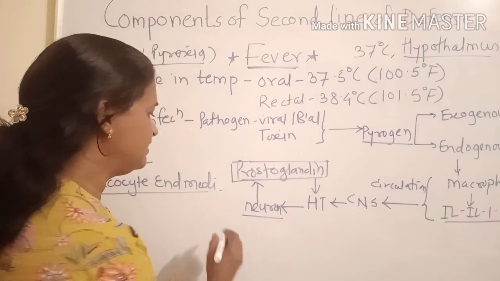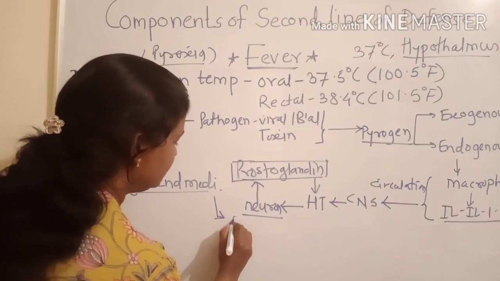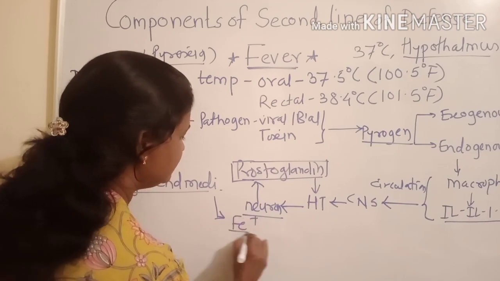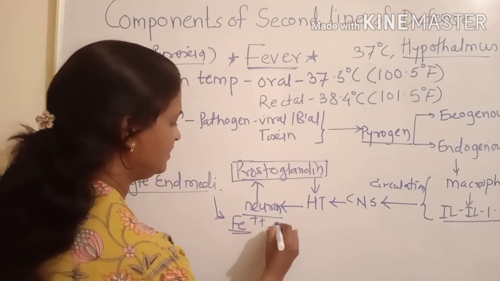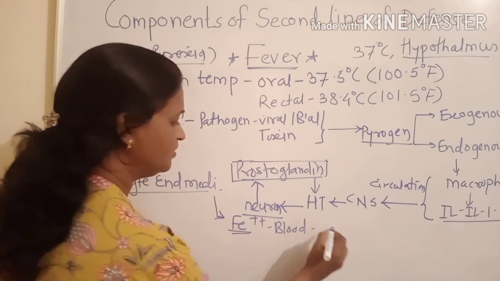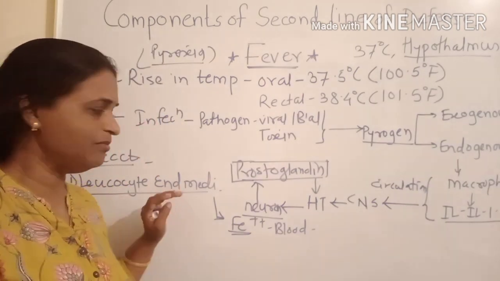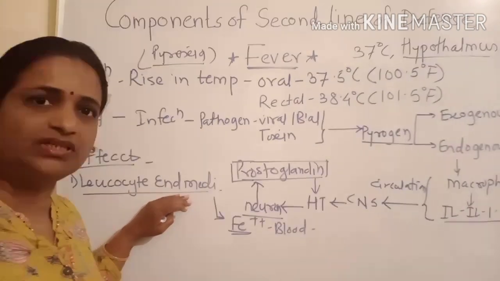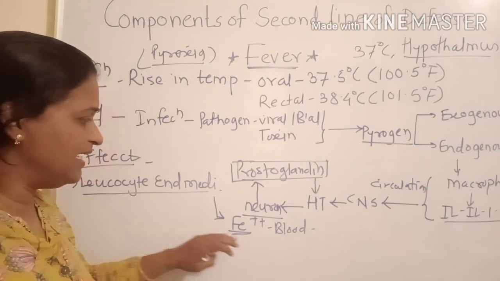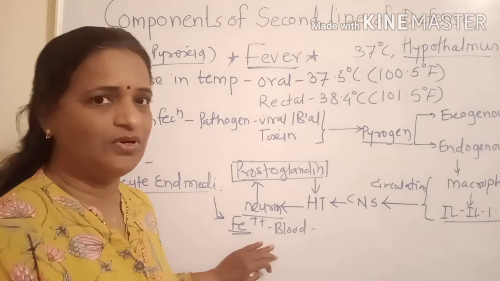This mediator causes a decrease in iron concentration in our blood. So the iron level is decreased by that mediator, which is secreted due to the high temperature of the body.